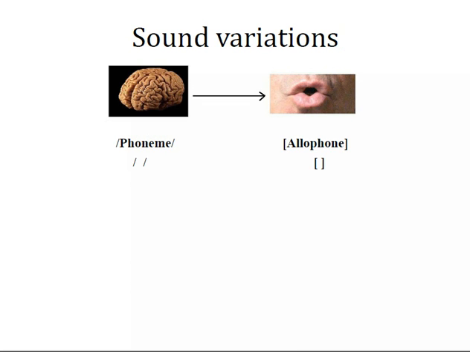Whatever is represented in the mind we call a phoneme, and that is surrounded, as an IPA symbol, by two slashes. And however we vocalize a phoneme, it's called an allophone, and it's surrounded by two brackets.